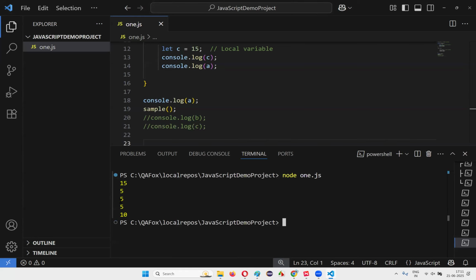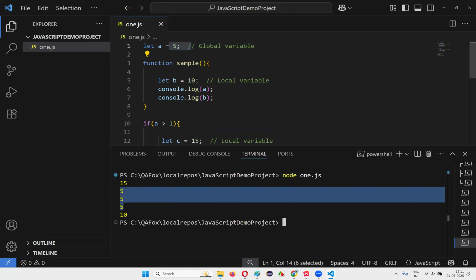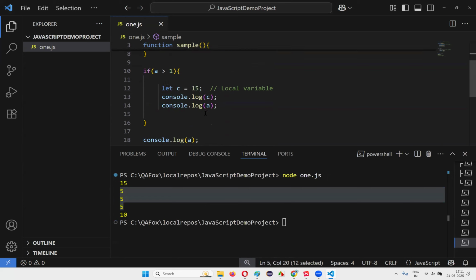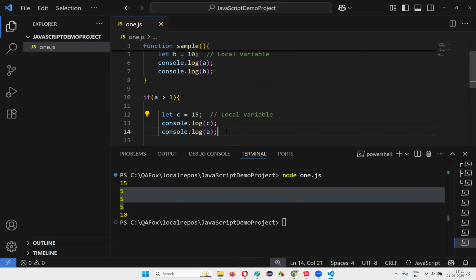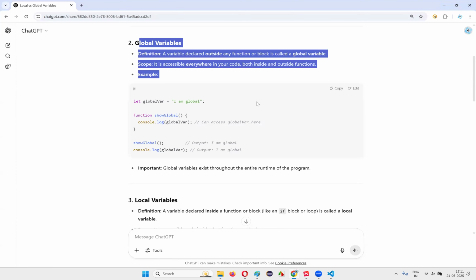You see the variable A, 5, is getting printed 3 times. First it got printed inside the function. You see I can access this global variable within the function. I can access it throughout the JavaScript file, guys. Unlike B and C, which are local variables that can be accessed only within the functions and blocks, variable A is a global variable which can be accessed inside the function, outside the function, inside the block, outside the block, everywhere. That's one thing you need to learn about global variables.